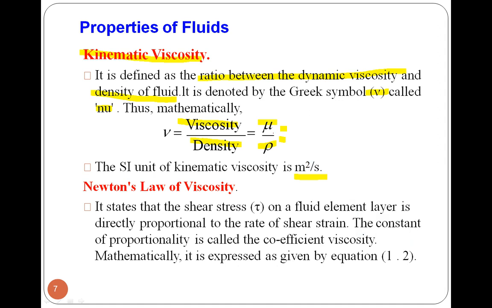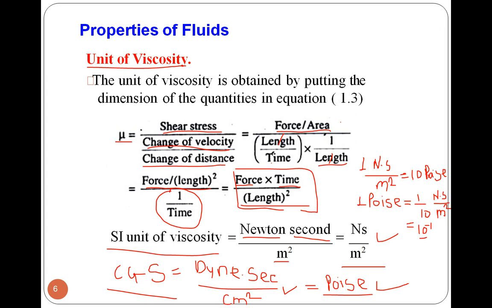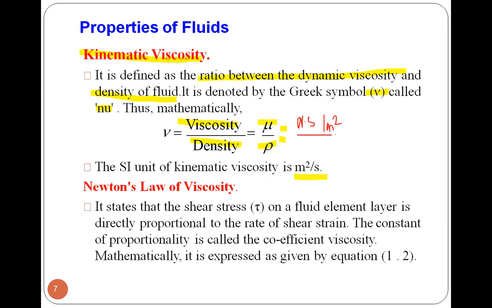The unit of mu is Newton second per meter square. And the unit of density is kg per meter cube.